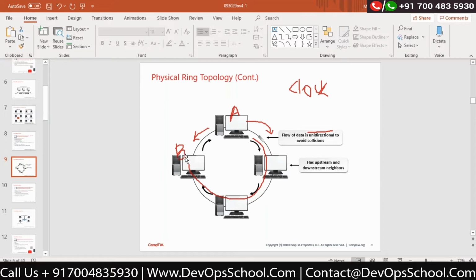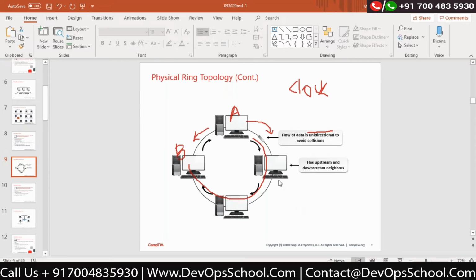Once again he will say, oh, this data is made for me. He will process it and send me the acknowledgement. Now what happened? The acknowledgement will go faster because it is clockwise. Correct? So this is also a technique which we are using in certain scenarios to date. Correct? This is called ring topology.